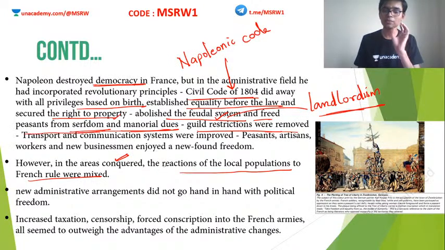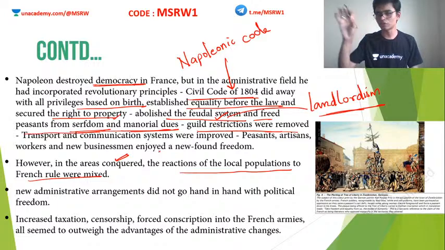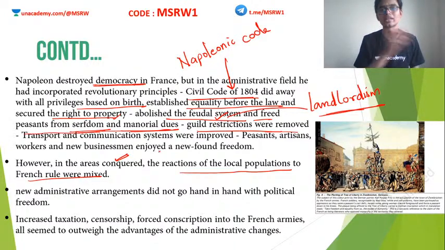So the reaction of the people was mixed. Also, the new administrative system in most of the countries was based on the French system, which means it prevented a lot of freedoms, which I have already told you. Right to speech, right to expression, all these things were curtailed in the Napoleonic rule. Clear? Also, increased taxation, censorship, forced conscription to the French armies. All these things were looked upon by people as oppressive measures.